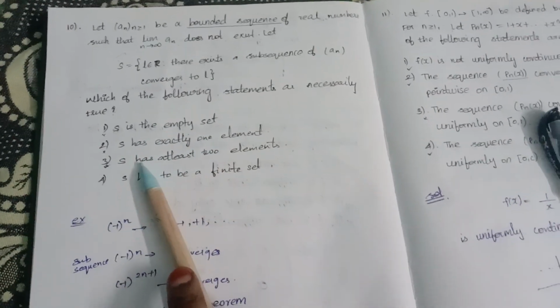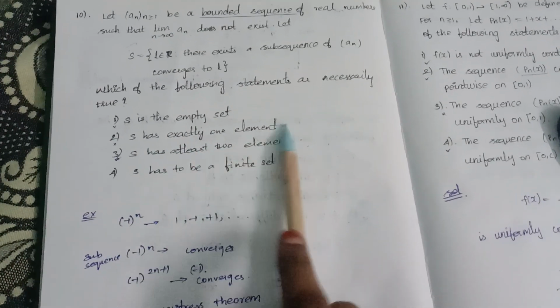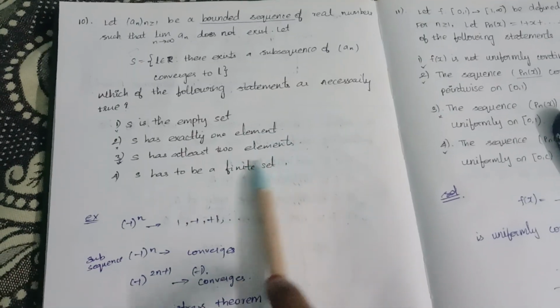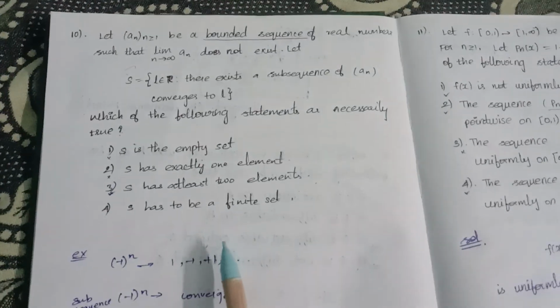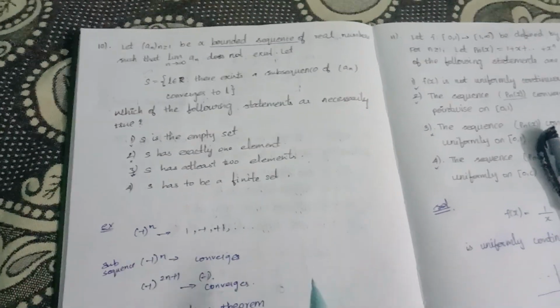So S is an empty set. S has exactly one element. S has at least two elements. S has to be a finite set.